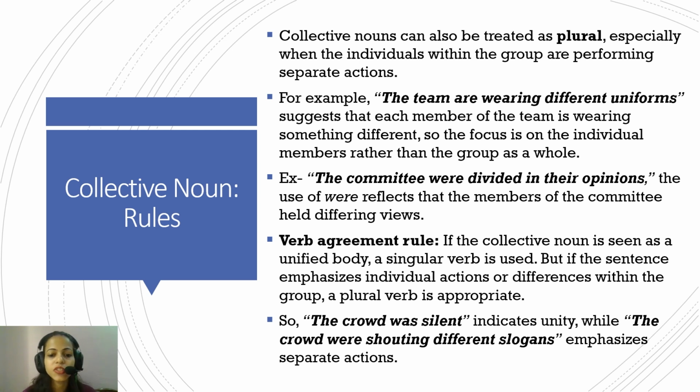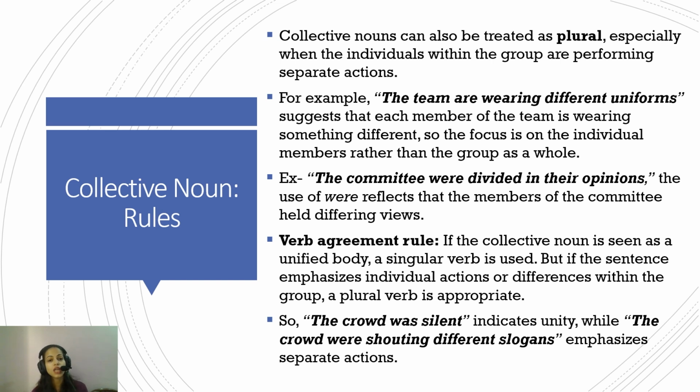If we get to the verb agreement rule, if the collective noun is seen as a unified body, a singular verb is used. But if the sentence emphasizes individual actions or differences within the group, a plural verb is appropriate. Again, in the example, "The crowd was silent." So why is the verb "was" following the crowd?